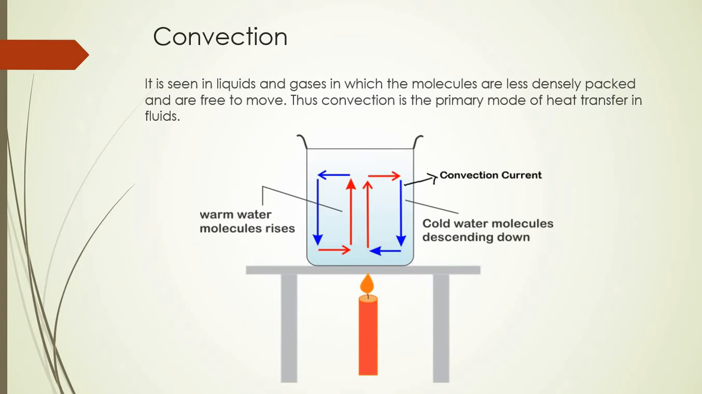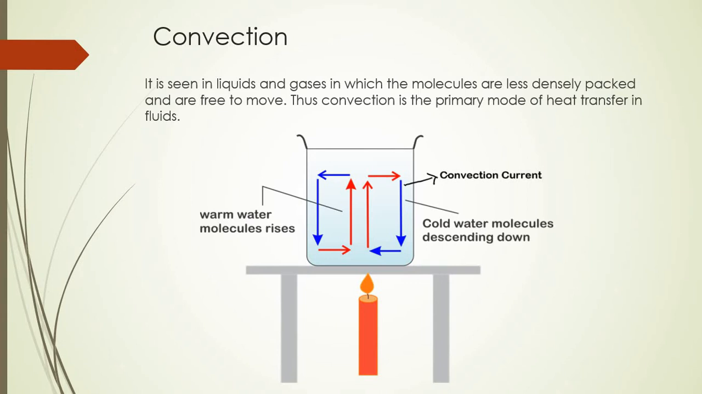Why are they able to flow? Because in the case of liquids and gases, particles are loosely packed. They are not tightly packed. They are away from each other, and they are free to move. In fluids, heat is transferred by convection. So convection requires the movement of particles, while conduction does not require the movement of particles.